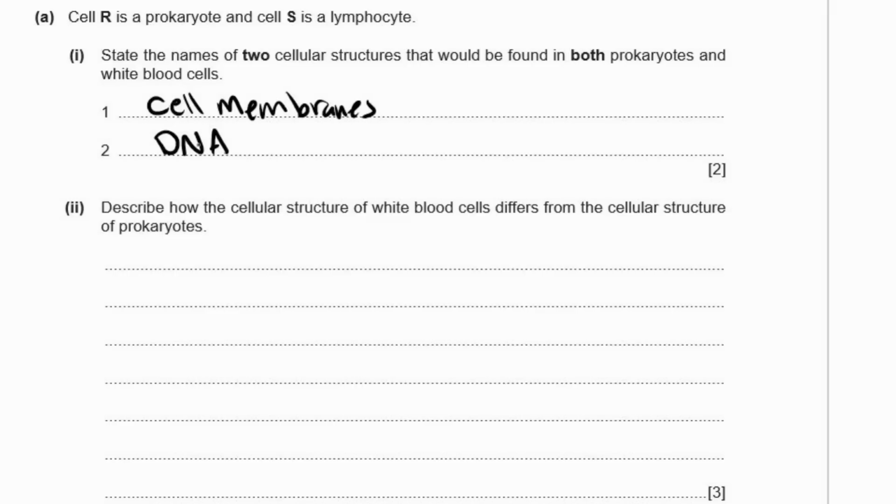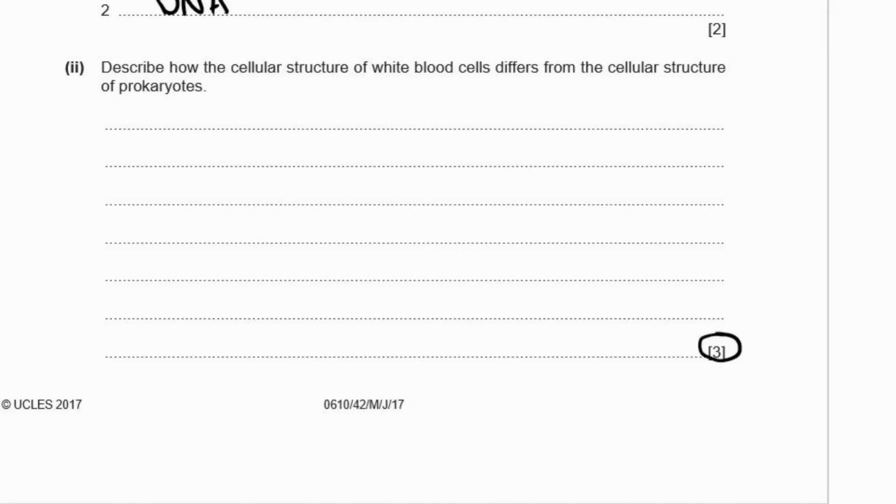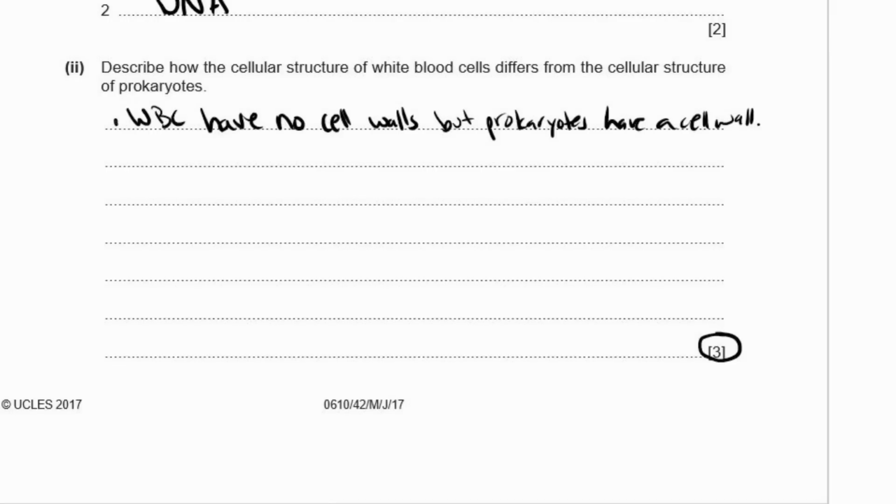All right, so there's many things. Well, this one's only 3 marks, so we have to put down 3 different things, but there's a lot more than 3 things we can put down. All right, so we can talk about cell walls. Well, white blood cells have no cell walls because they're animal cells, but prokaryotes do have a cell wall. They have the peptidoglycan cell wall, different to the plant cell walls.